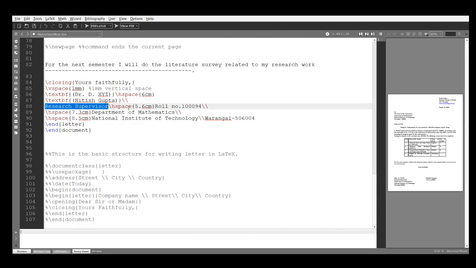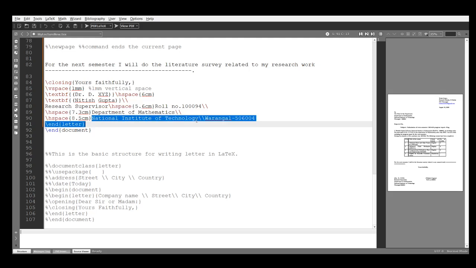Yeah, H space 5.6 centimeter, my roll number. Again, next line, H space 7.3 centimeter, Department of Mathematics. Again, H space, this National Institute of Technology, Warangal. And now